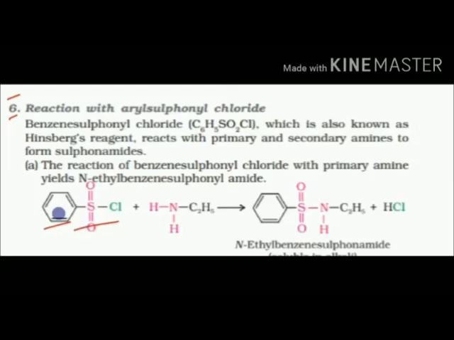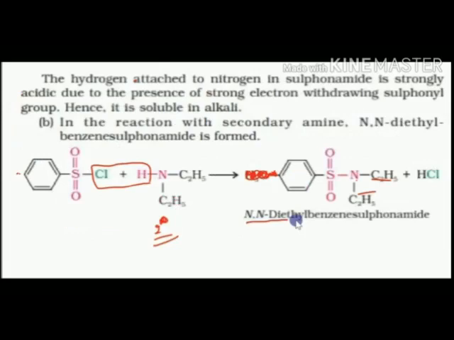In the second reaction, if the secondary amine reacts with the same benzene sulfonyl chloride, then again H and Cl are eliminated, and we get N,N-diethyl benzene sulfonamide. Again we get a sulfonamide, but this sulfonamide does not dissolve in alkali. The first one was soluble in alkali, but the second one is not soluble in alkali or water. This helps us distinguish between the first and second. The first sulfonamide dissolves, and the second sulfonamide does not.